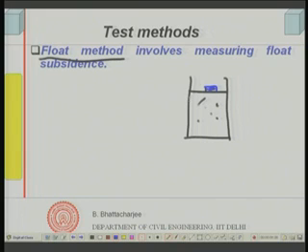This float is such that it is heavier than water, specific gravity more than 1, but less than that of the concrete solids, around 2.4 or so for the combined aggregate specific gravity. So, you put in a float such that it sinks in water but floats over the concrete, and then the bleed water comes at the top.